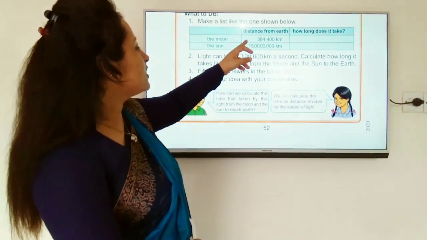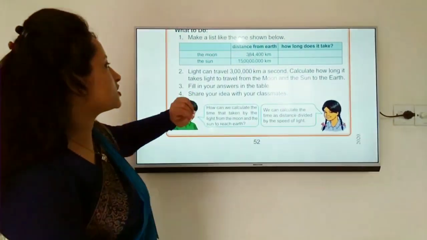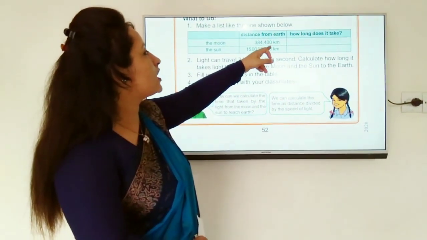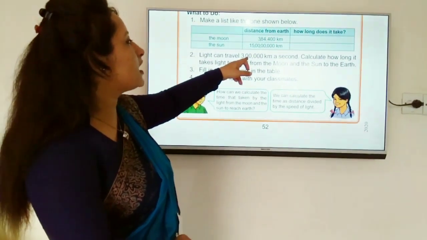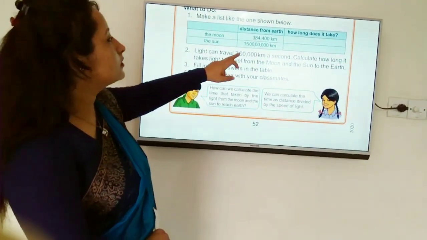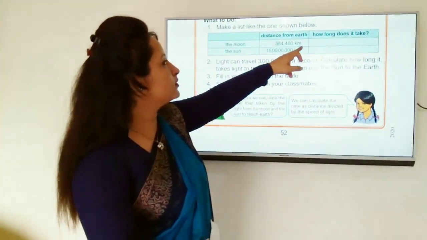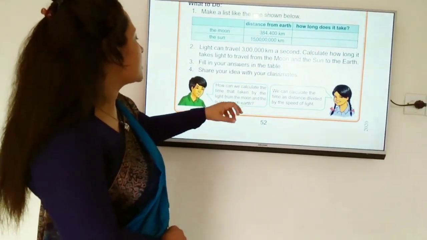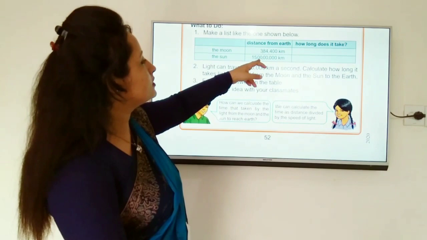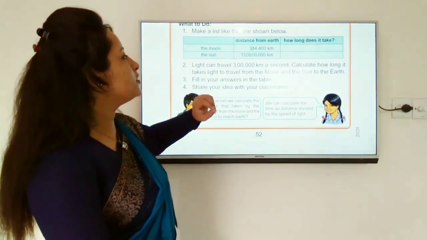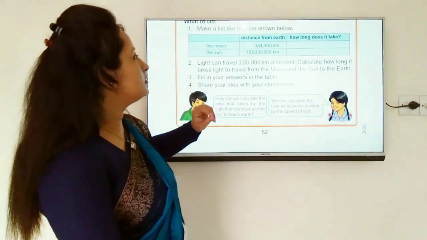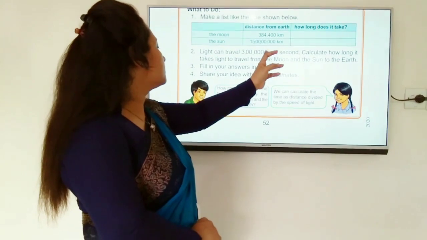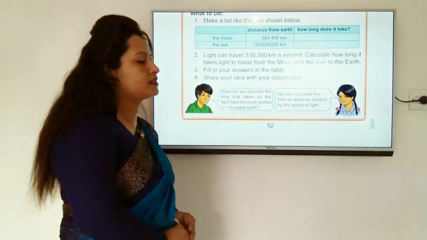We can calculate the time as distance divided by the speed of light. So, 3,84,400 kilometers divided by 3 lakh kilometers a second, then we get the time taken by the light from the moon. And 15 crore kilometers divided by 3 lakh kilometers, then we can get the time for light from the sun to reach the earth.